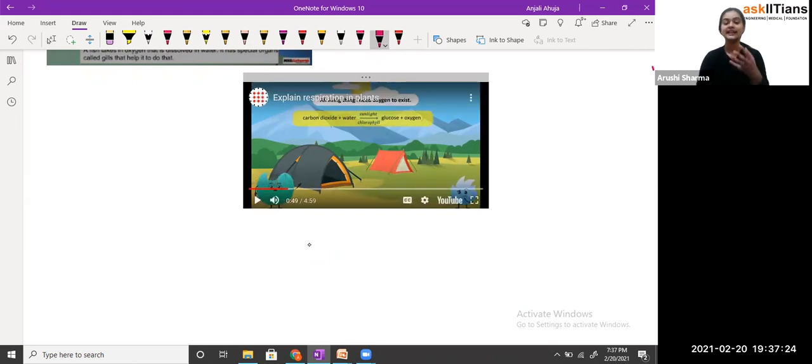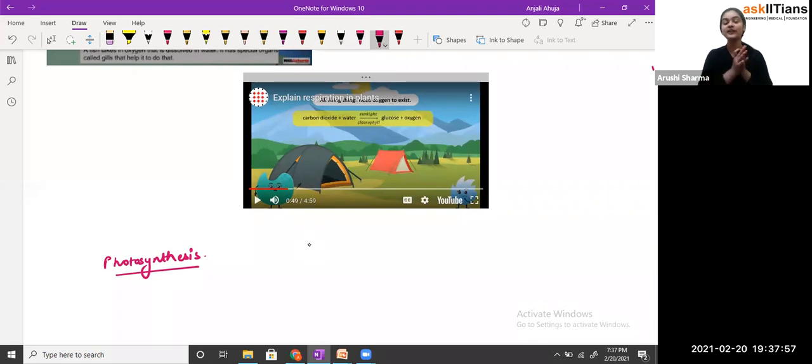See, students, like we have discussed, for their breathing, for their survival, they also require oxygen. But you have noticed that plants do one process that we call photosynthesis, a type of process in which they prepare food. For the preparation of food, plants take carbon dioxide from the atmosphere and they release oxygen, and along with that oxygen they release glucose as well, and from that glucose they get the energy to do their work.